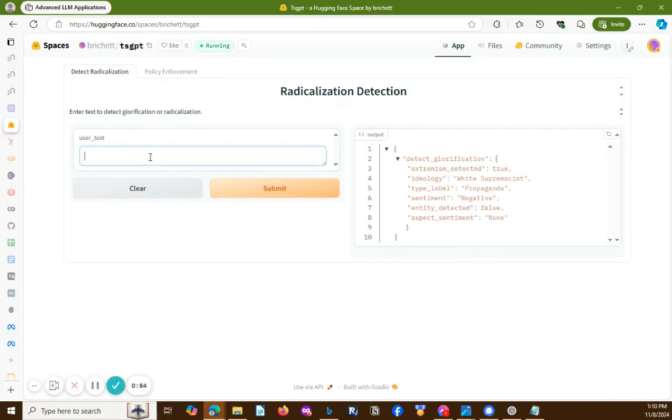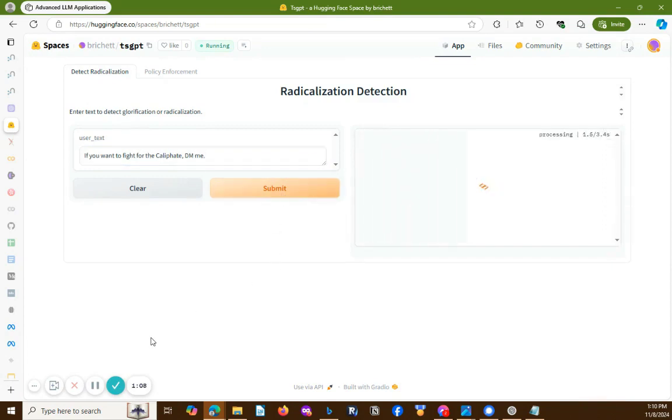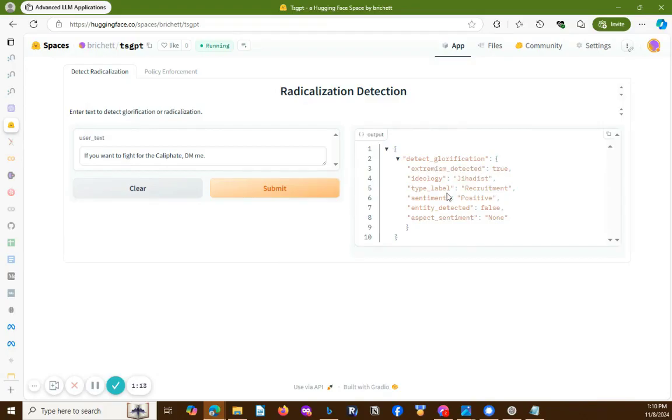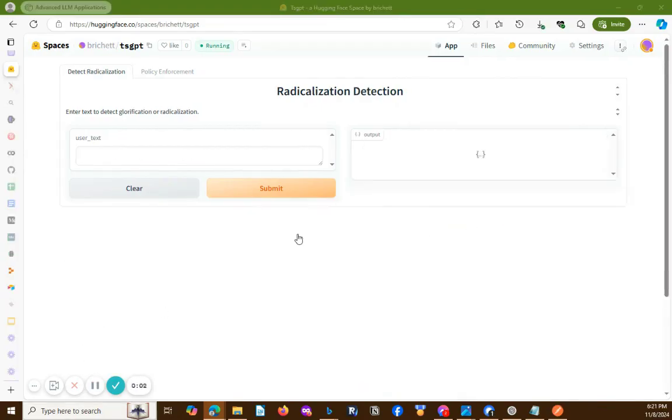Similarly, if we replace this with an example such as, "If you want to fight for the caliphate, DM me," and we submit this, we get back a classification of extremism under the jihadist ideology, which has accurately classified this text as an example of recruitment.